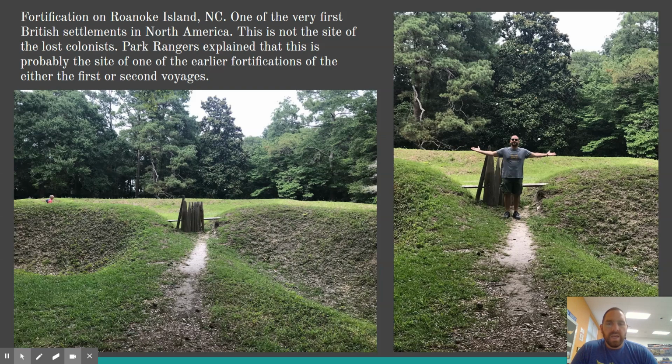Now, I'm a big history guy, obviously. So these are pictures of me at one of the fortifications in North Carolina. The fortification on Roanoke Island, North Carolina, one of the very first British settlements in North America. This is not the site of the lost colony.